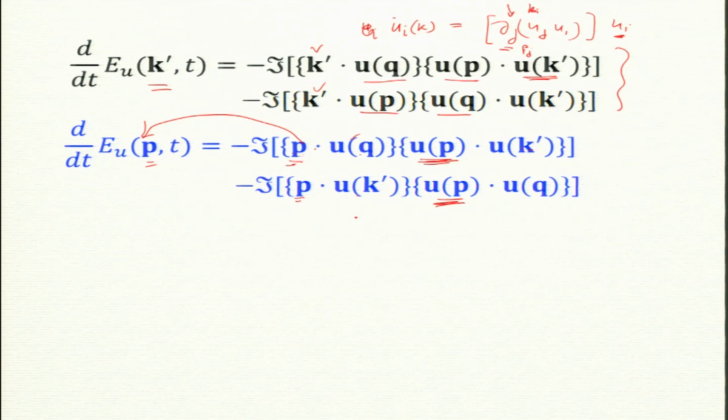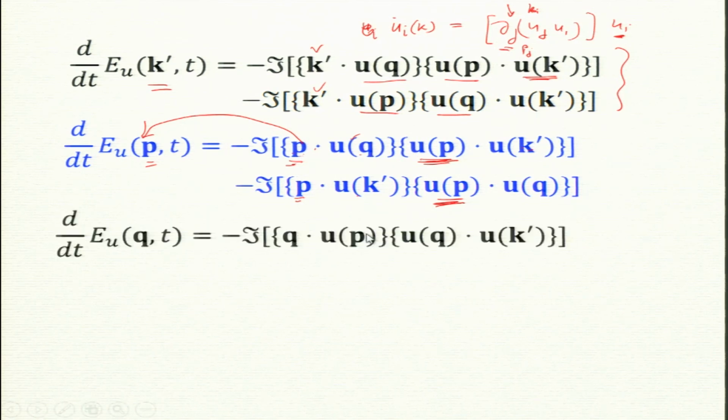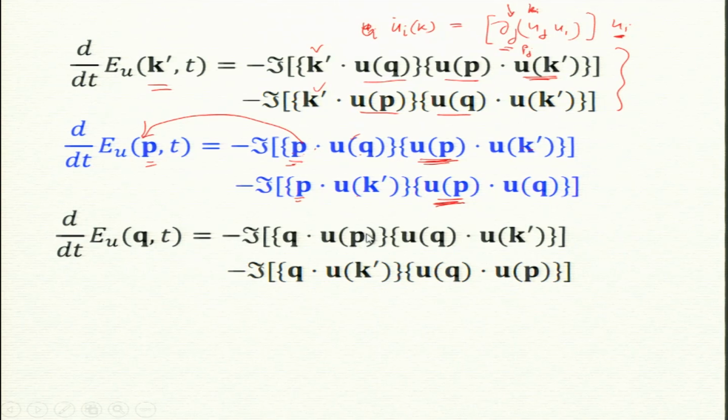Similarly, you can write for Q. There are two terms. This Q wave number is coming here and u_Q will come here, and these are coming from convolution. It is symmetric; in fact, we do not need to put any star, any complex conjugate. That is the advantage of k prime plus P plus Q equal to 0. Fine. Now, if I sum these 6 terms, or these 3 equations, what will I get? Excellent, you get 0. Why is it 0?